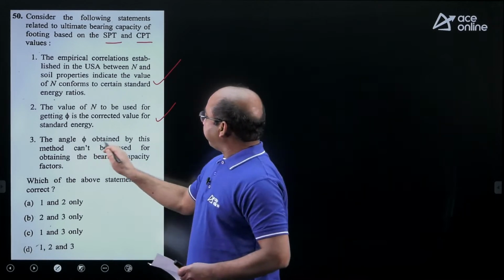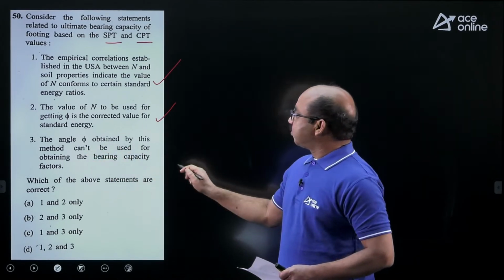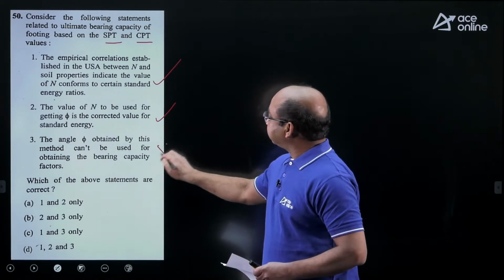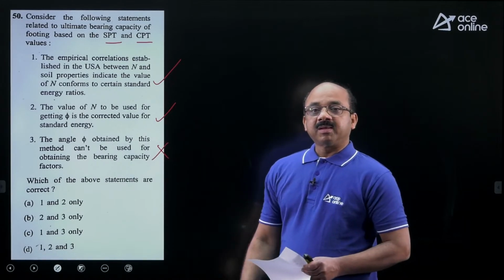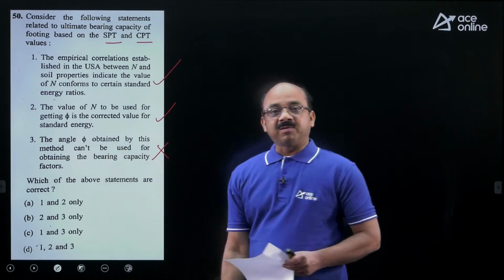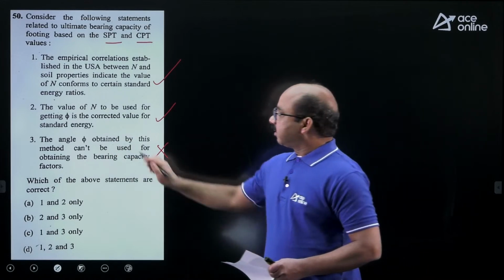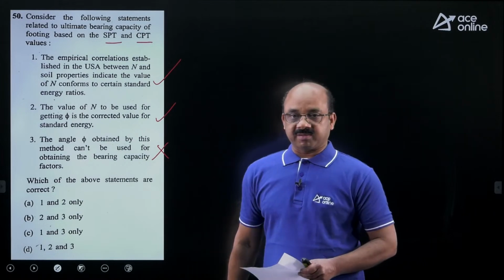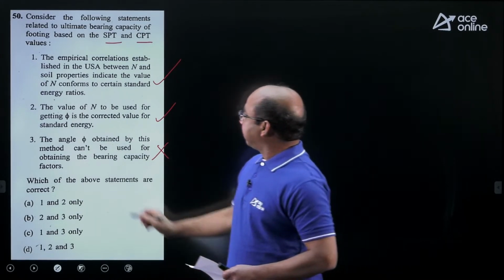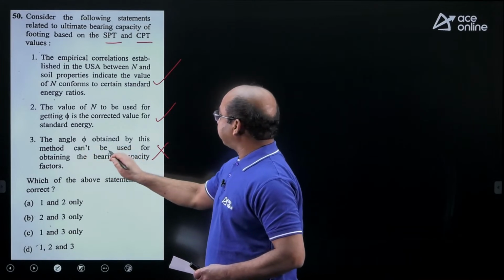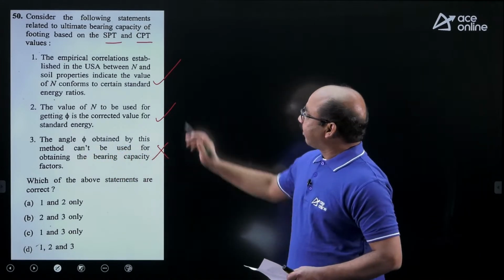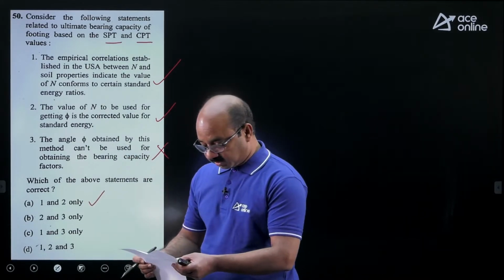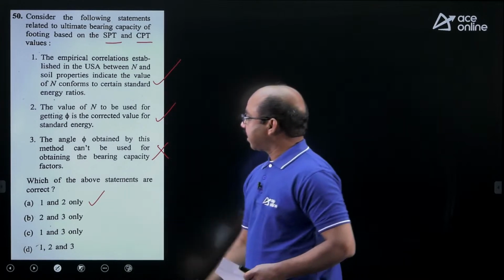Next, the statement that the angle phi obtained by this method cannot be used for obtaining the bearing capacity factors may not be correct. Why? Because if you know the SPT value, that is the N value, we can know approximately the phi value. If you know the phi value, you can know approximately the bearing capacity factors. That's why the statement saying the angle phi obtained by this method cannot be used is a wrong statement. So 1 and 2 are correct statements. Therefore, option A is the best answer here. That is the 50th question. Let me compare. Yes, A is the correct answer there.